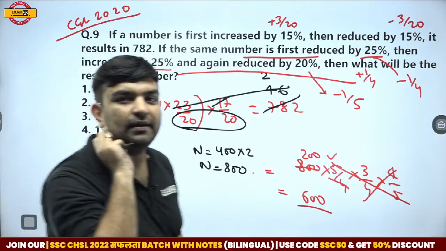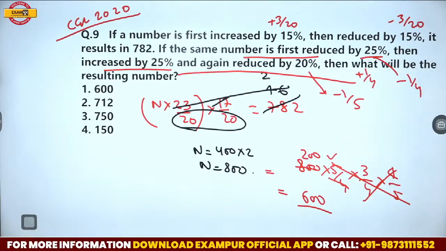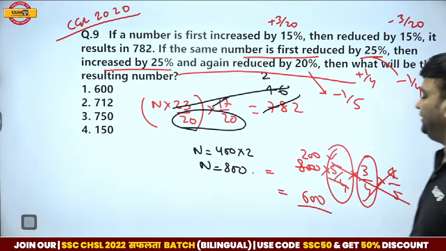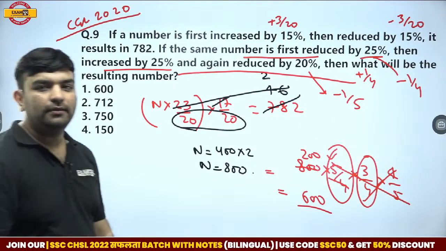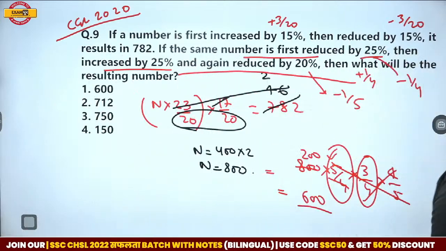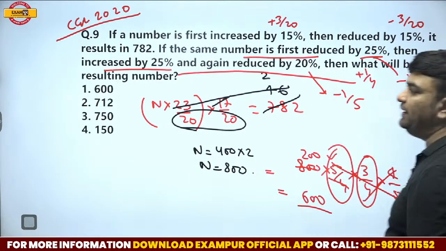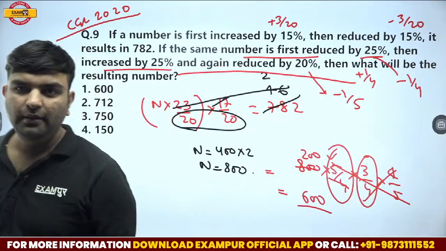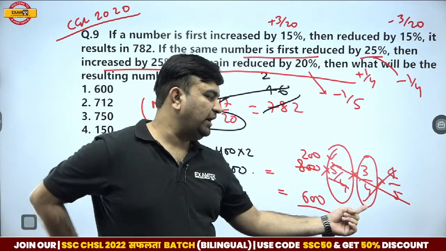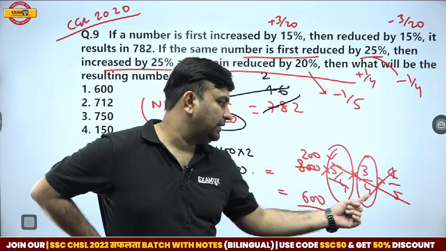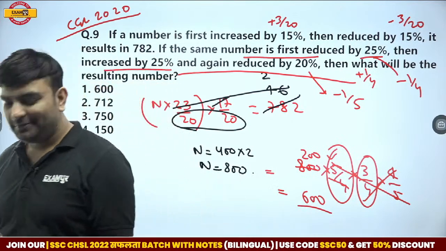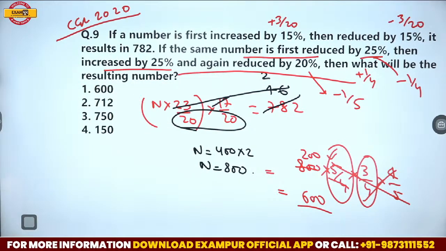Okay, I've taken it into consideration. This value I have written later and this value I have taken initially. Order is not important. You can take anything before, anything after. So if I have taken this 25% reduction later and this 25% increment initially, and then 20% reduction, the answer is the same. Let's move on.